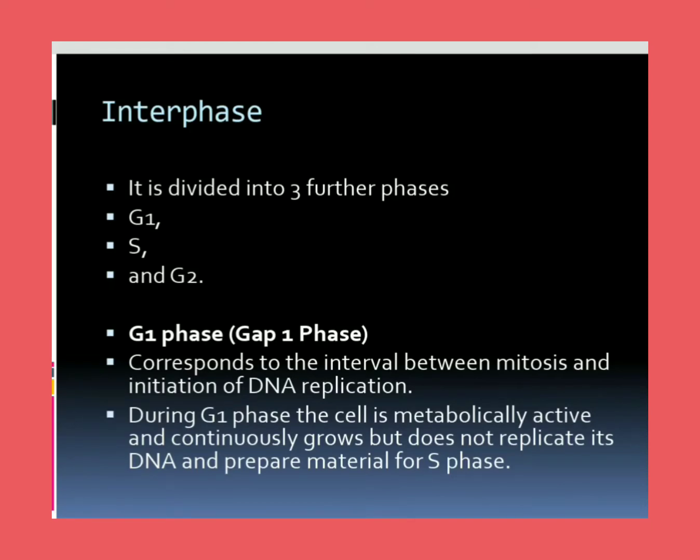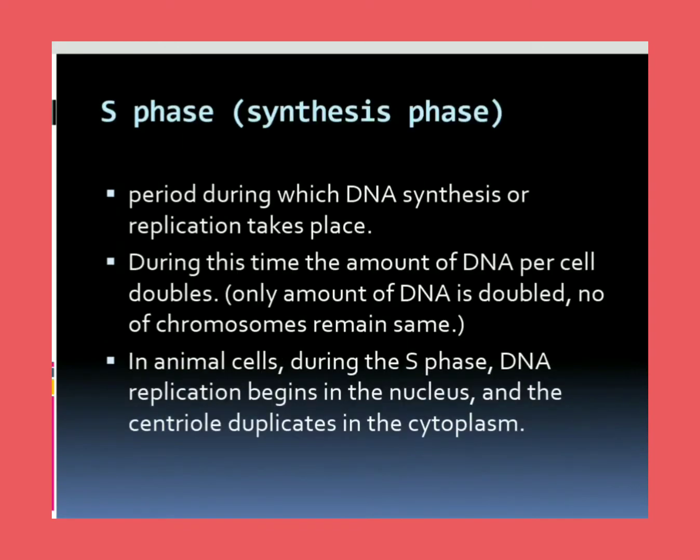The first one is the G1 phase, which means the gap 1 phase, and corresponds to the interval between mitosis and the initiation of DNA replication. During the G1 phase, the cell is metabolically active and continuously grows but does not replicate its DNA, and prepares material for the S phase, that is the synthetic phase, where the DNA will replicate.